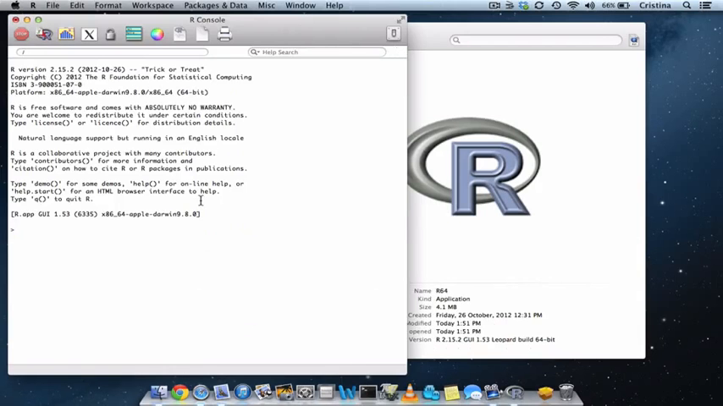This is the R console where we will type all of our commands. We are now ready to start using R.